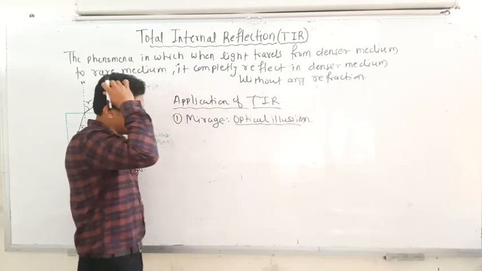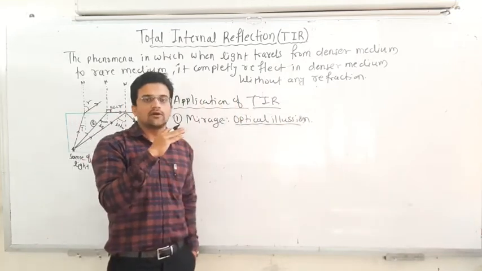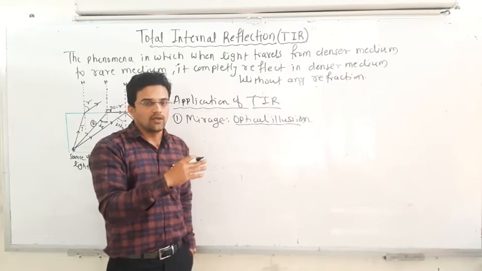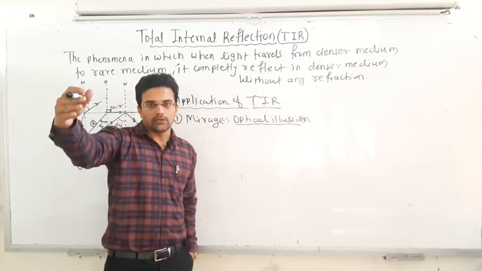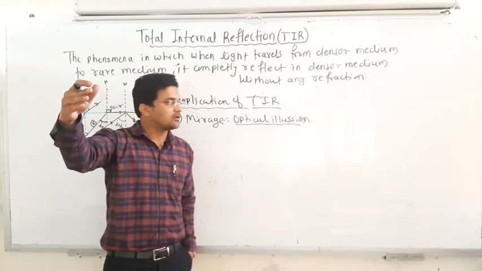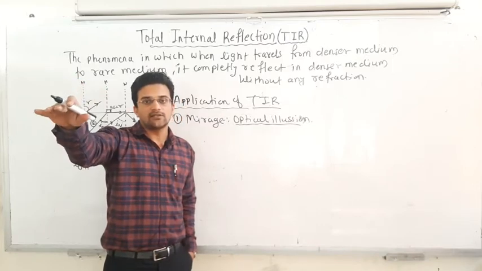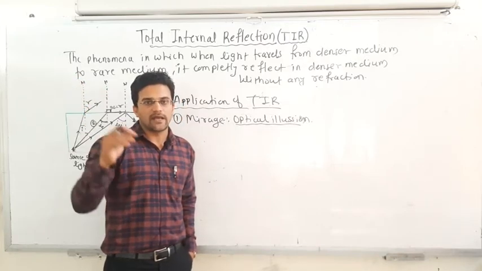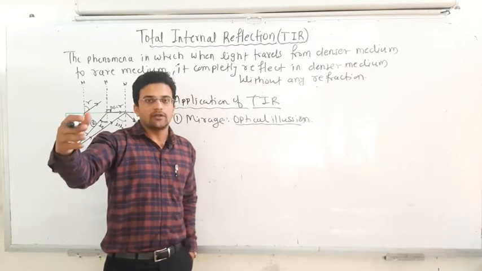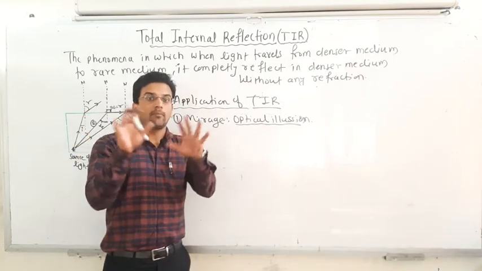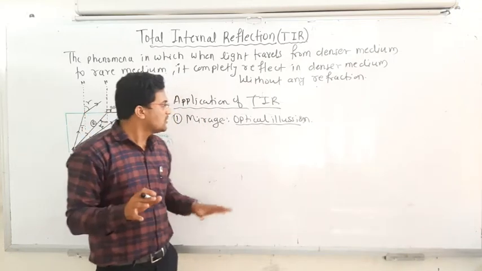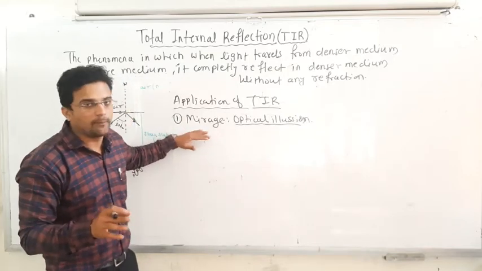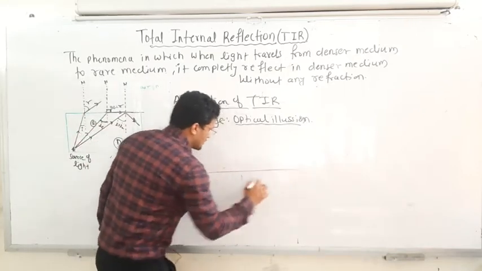Sometimes when you travel on the road or in the desert and look a little bit forward, it appears that there is a water pond, but as you move towards that point, it almost vanishes. That is an optical illusion. Such an optical illusion is known as a mirage.